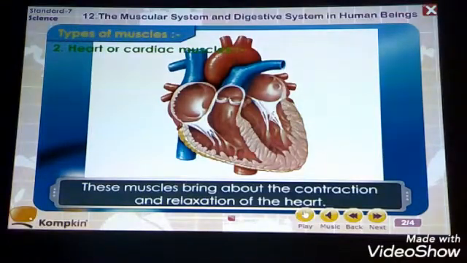Now comes the heart, or cardiac muscles. These cardiac muscles are a special type of muscles having a special function of contraction and relaxation. Whenever the heart pumps out blood, it takes beats because of its contraction and relaxation.